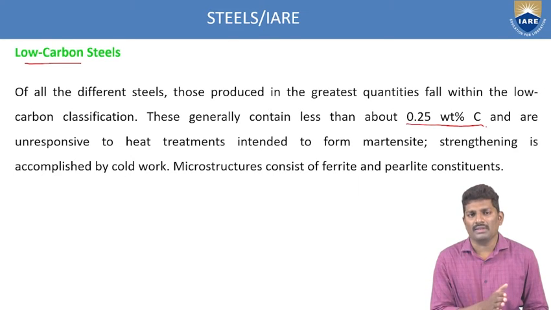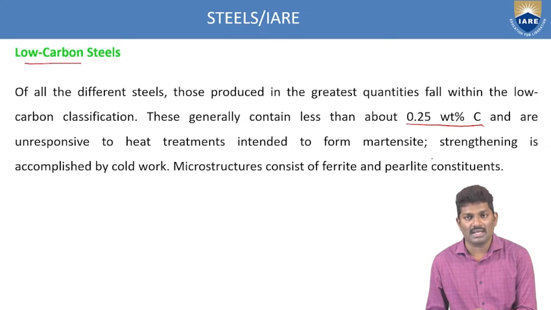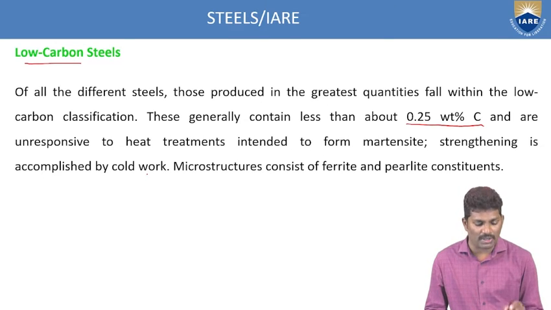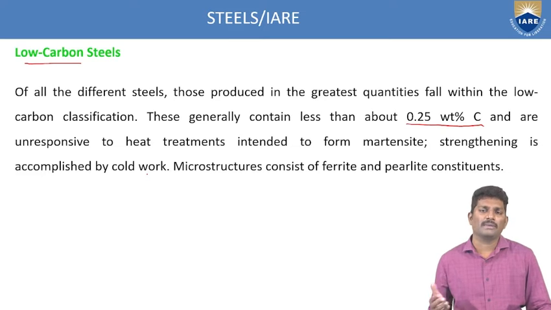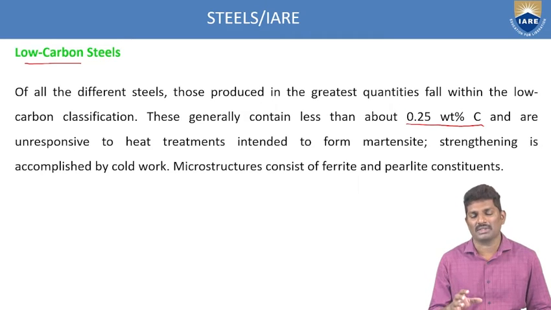Generally, the steels containing a very small percentage of carbon, approximately 0.25 percent, are unresponsive to heat treatments. So instead of martensite, strengthening is accomplished by the cold working process. Generally, if you want to do any alloying, you have to do the heat treatment process. Any steels which do not respond to the heat treatment process are called low carbon steel.